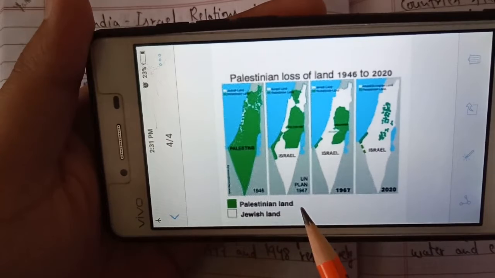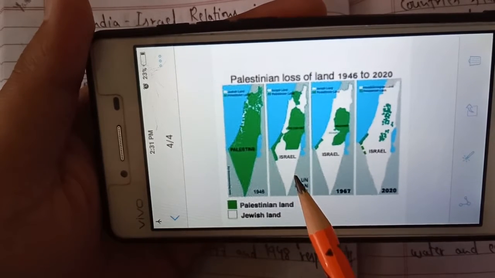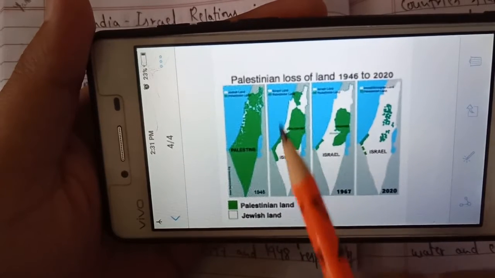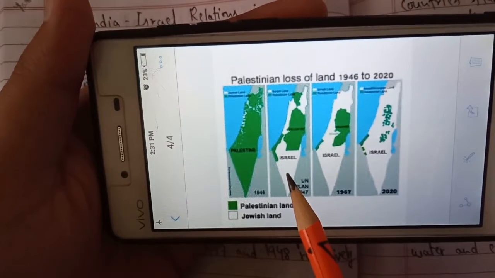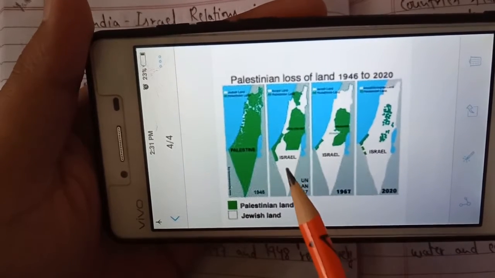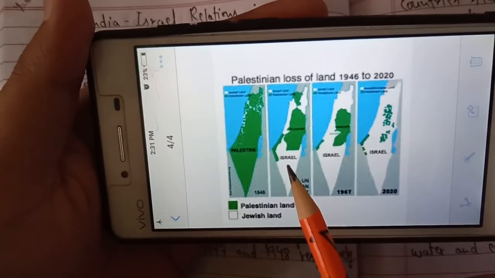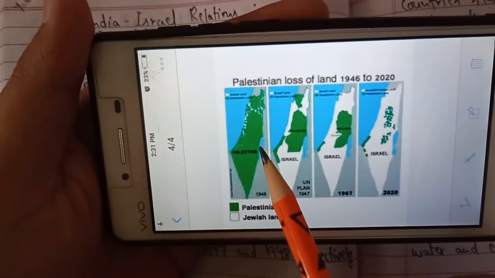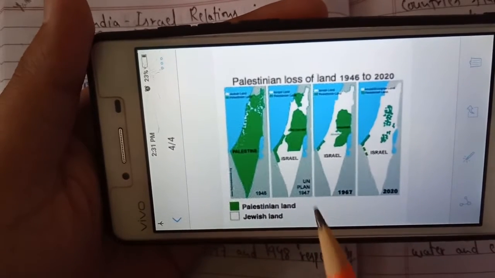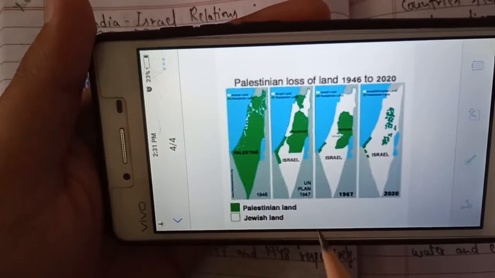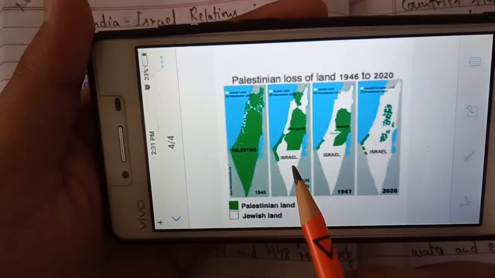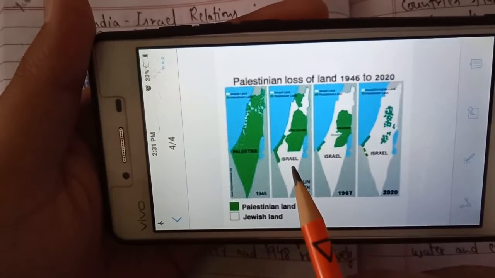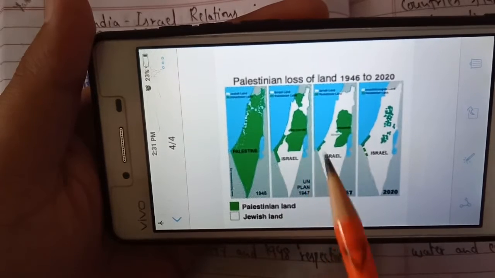Later on, due to the intervention of the UN, they divided this region, and some part was given to Israel. In this second map, the white shaded portion is Israel, and the green portion is left with Palestine, who are the original settlers. Previously this land belonged to Palestine, but later with the UN mandate the Jewish community got the land here, which is called Israel, and the green portion was still with Palestine.